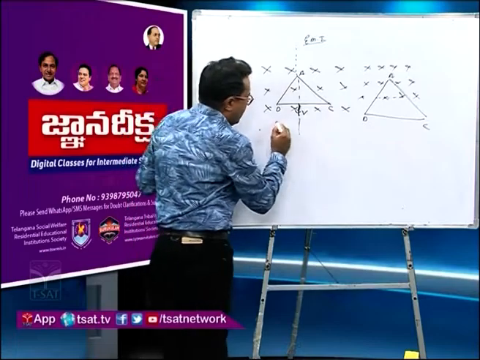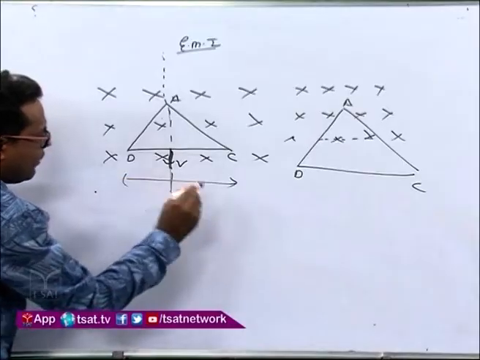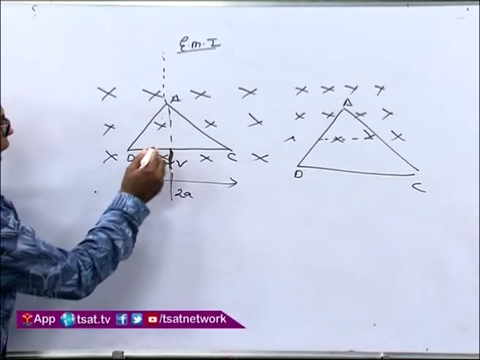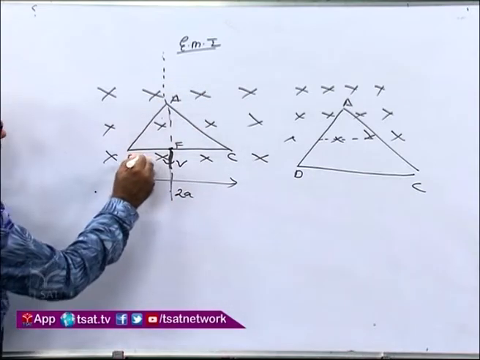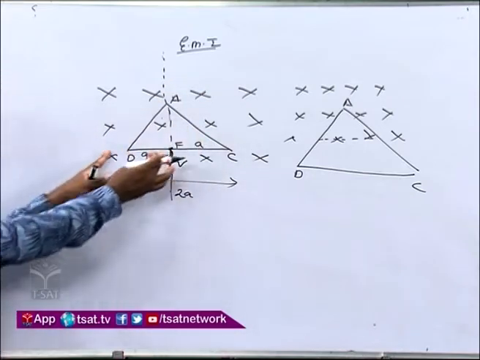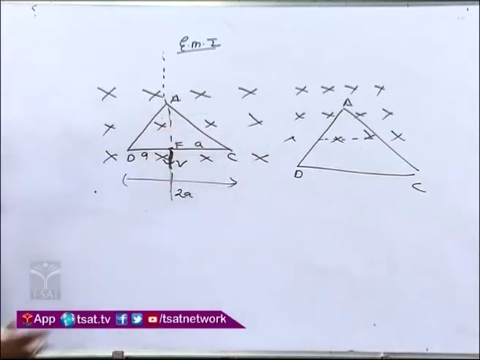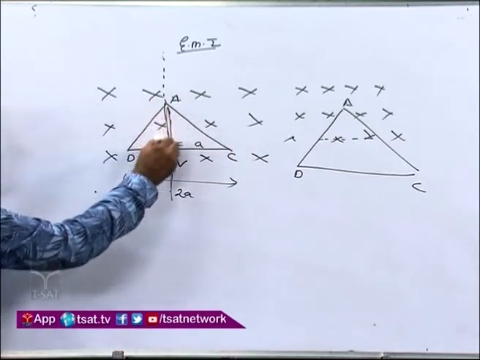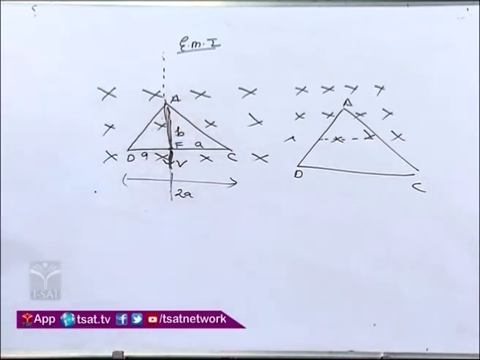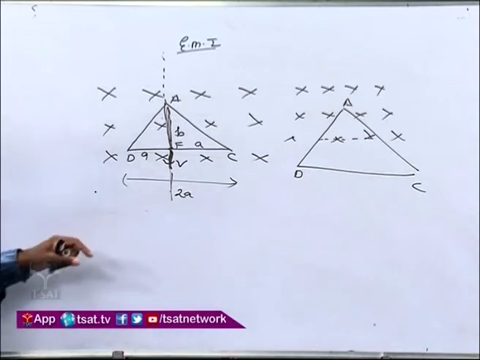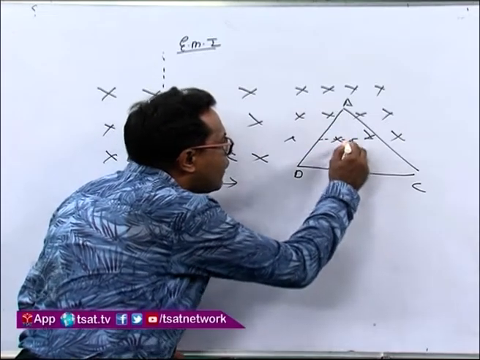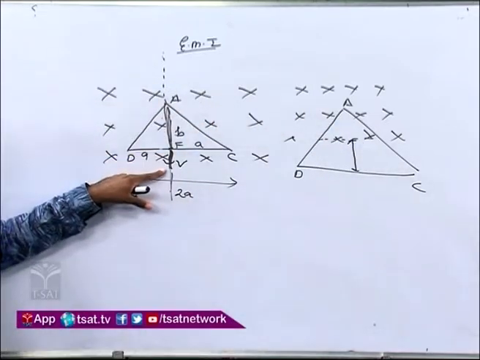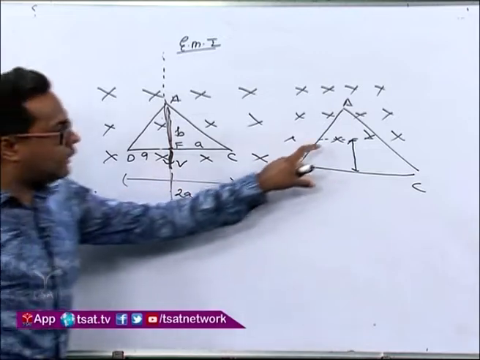Say DC is 2A, just for convenience. I'll take this point as F. So DF will be A, FC will be A, and let this height AF be B. Now what happened? Let us say after time t, can you tell me what will be this distance? See, it is moving with uniform velocity v. So after time t, it will cover the distance vt.